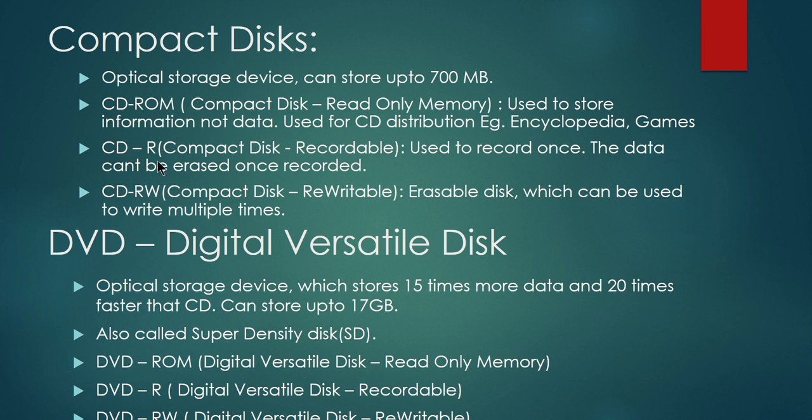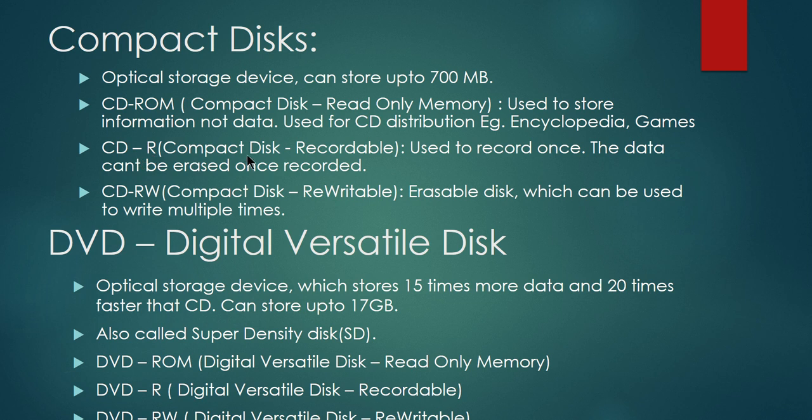So the second one is CD-R. What do you mean by R? R stands for recordable. That is, the data can be written only once. You can buy a plain CD. When you buy a CD or DVD for storing some information, you can check whether it is R or RW. If it is R, you can write it only once. Once it is written, the data cannot be erased. You cannot store some other content after that. So if you want to permanently store some information, then you can go for CD-R.